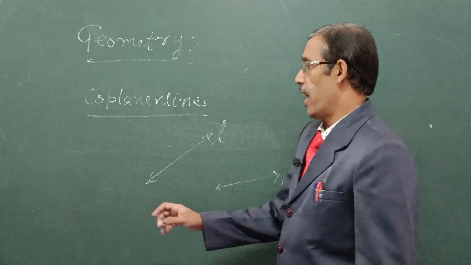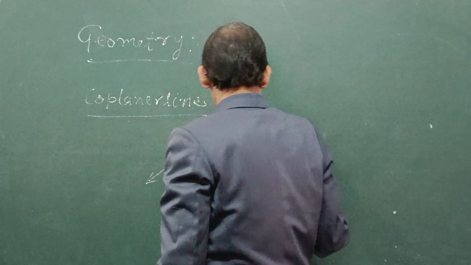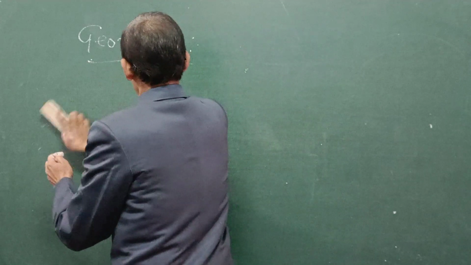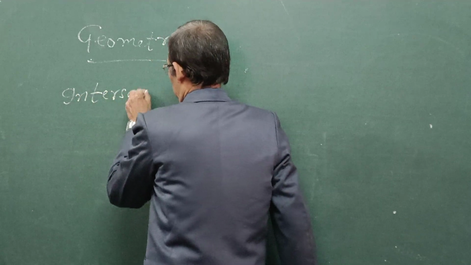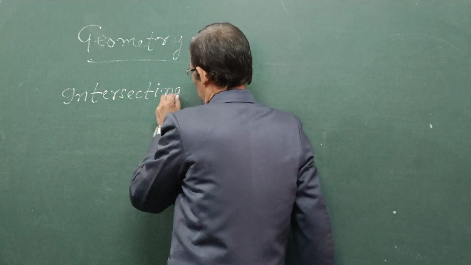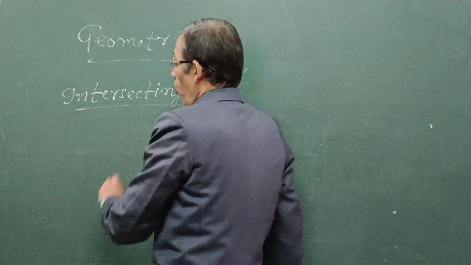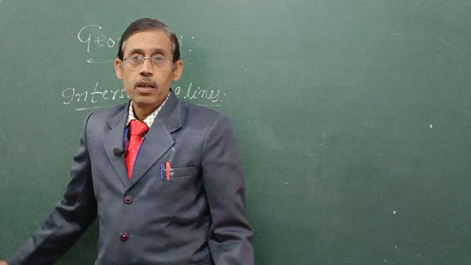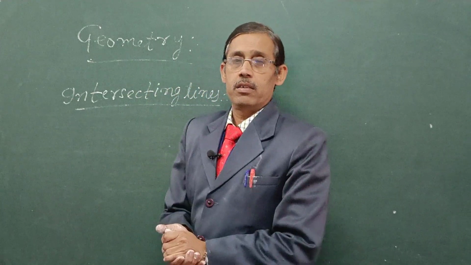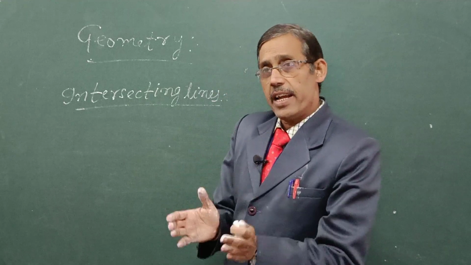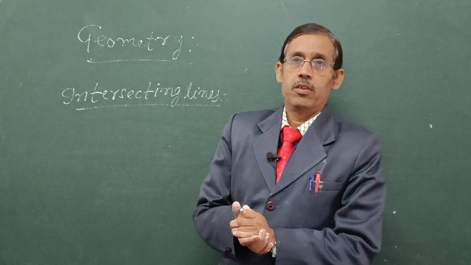Now intersecting lines. When two lines intersect each other at any point, then we can say that these two lines are intersecting lines.